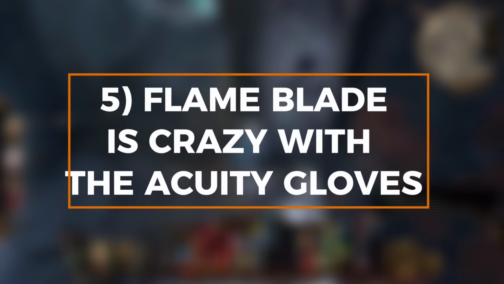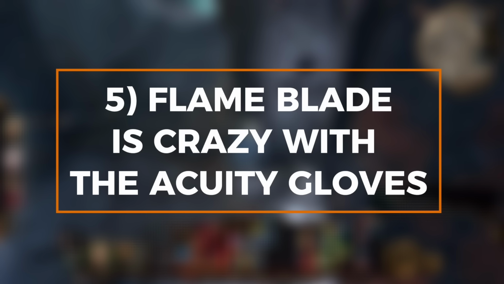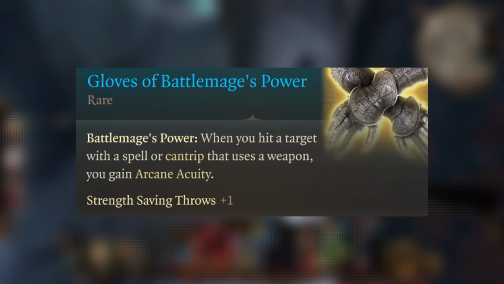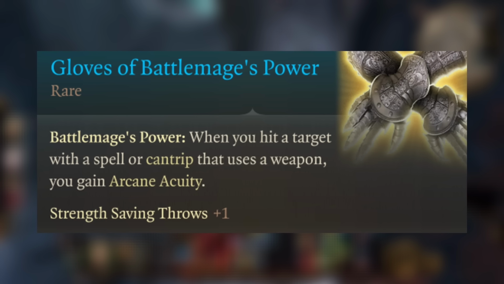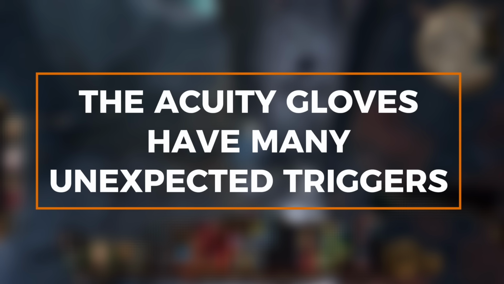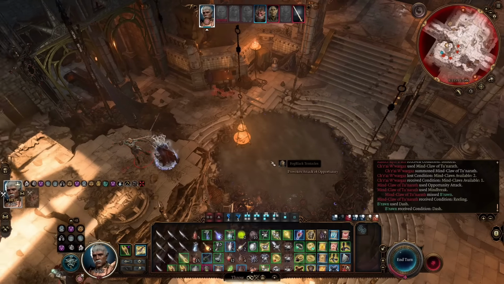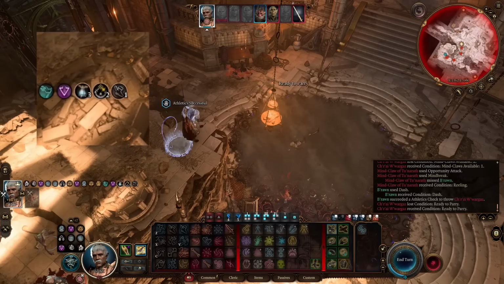Number 5. Flameblade is crazy with the Acuity gloves. The gloves of Battle Mage's power were bugged since the game's release, but they got a rework for patch 8. Now they grant you +2 arcane acuity whenever you deal damage with a spell or cantrip that uses a weapon. If you've actually played around with these gloves, you've probably noticed that they trigger from all sorts of things that don't fit that description. For example, they trigger when you throw somebody, an interaction that inspired my Tavern Brawler wizard build.